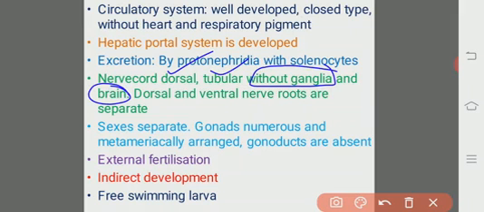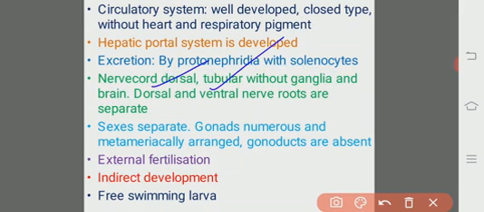But there are two nerve roots which separate from the dorsal nerve cord. They are the dorsal and ventral nerve roots, and they are separate from each other. As we know, the dorsal notochord and the dorsal tubular nerve cord extend from the caudal region to the rostrum, and they are persistent throughout the life of the individual cephalochordates.